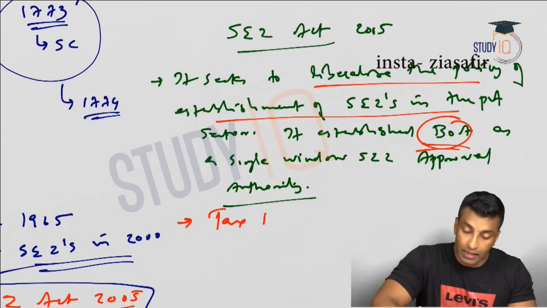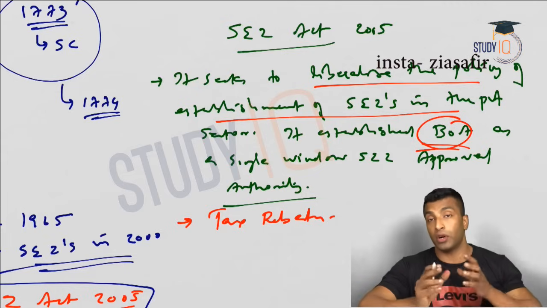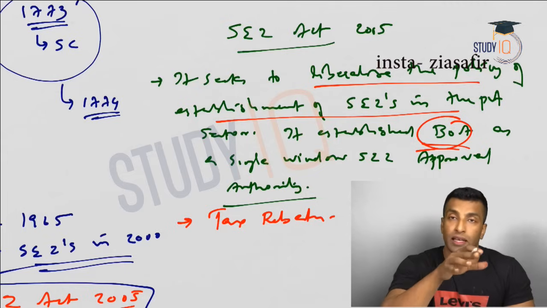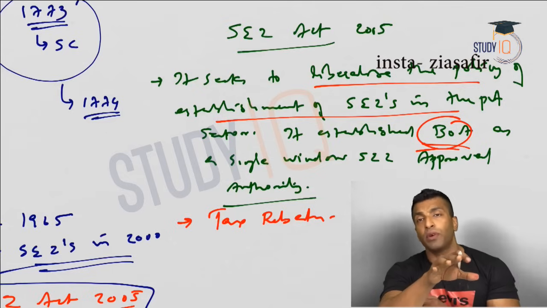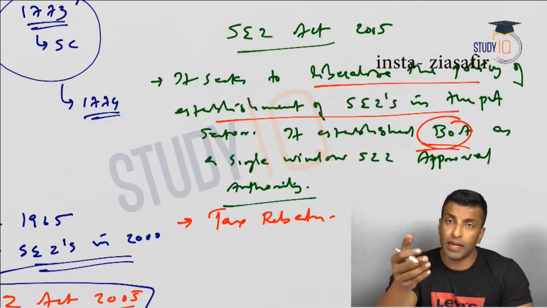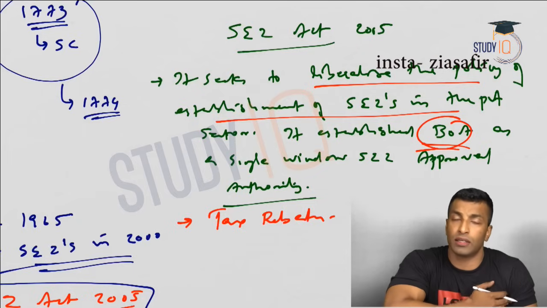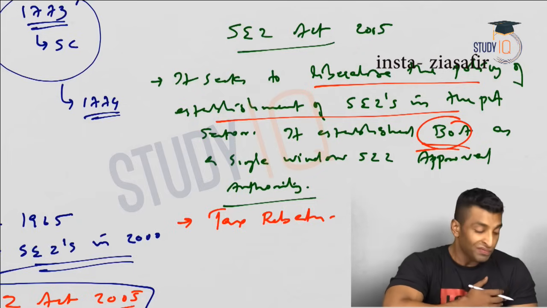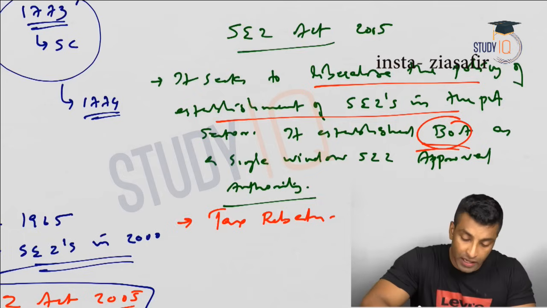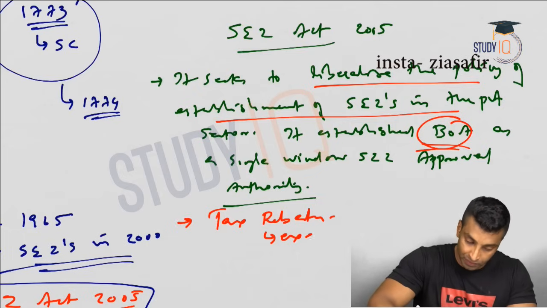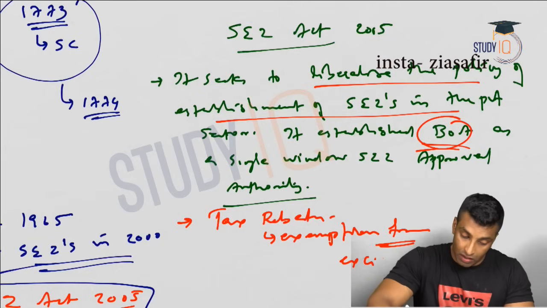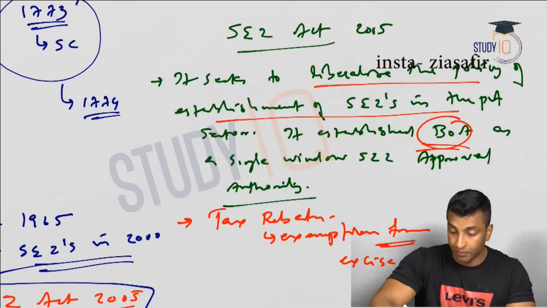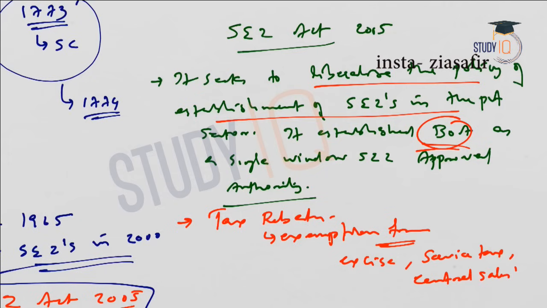Okay, so tax rebates, apart from the fact that we have already discussed that there is no customs duty. They can import anything duty free, provided they are net forex earners. Okay, so that import duty, the customs duty, is already not there. Apart from that, they will also get certain tax rebates, like exemption from excise, service tax, central sales tax.